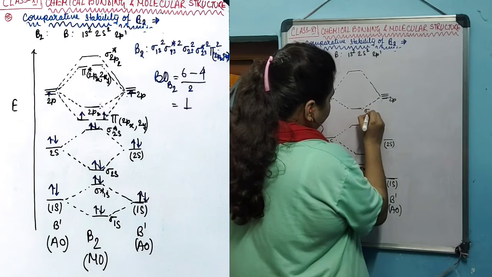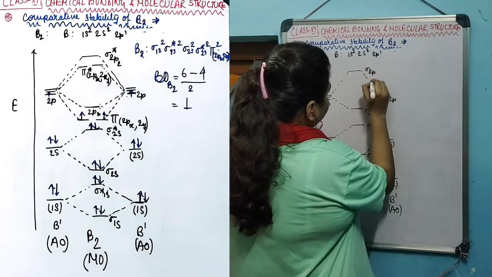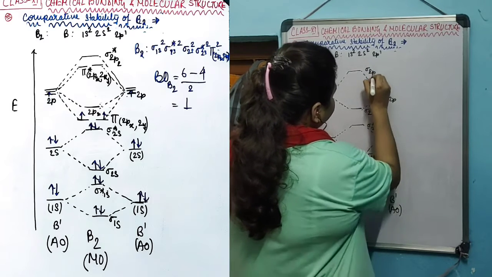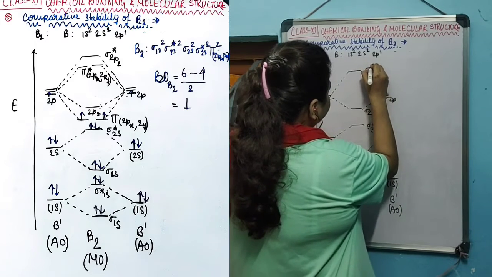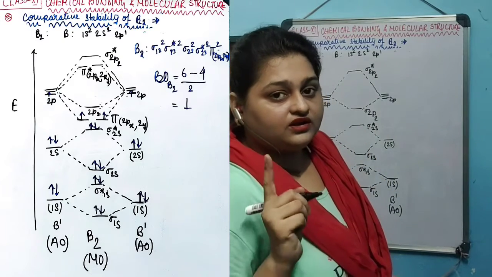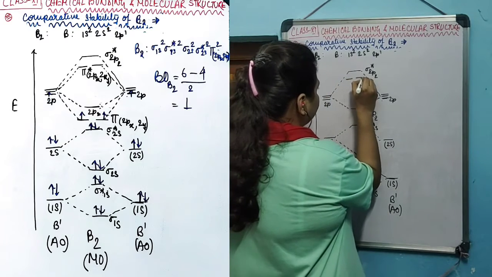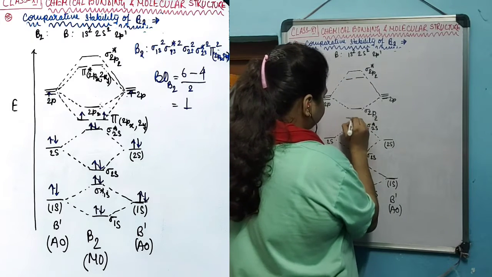This is sigma 2p, and this is sigma star 2p. Let's say this is 2pz and sigma star 2pz. So the remaining 2px and 2py will create the pi bonds, and both of them will have a similar amount of energy.